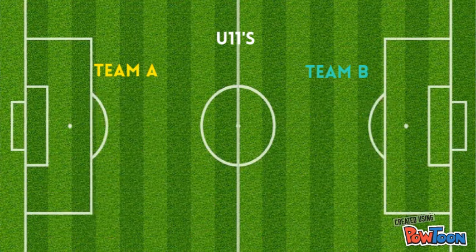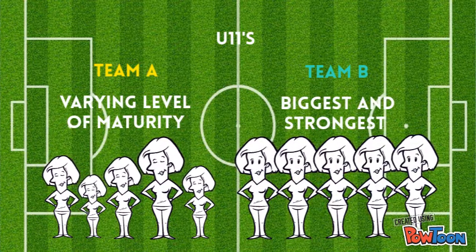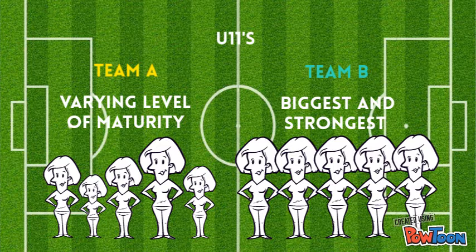However, if one coach picked a team with a mixture of players and the opposing coach chose his biggest and strongest players in that age group, most likely to come from quarter 1 or quarter 2, they won't be playing by the same rules or working towards the same outcomes. This will give the mixed team a disadvantage when it comes to trying to progress up the talent pathway.